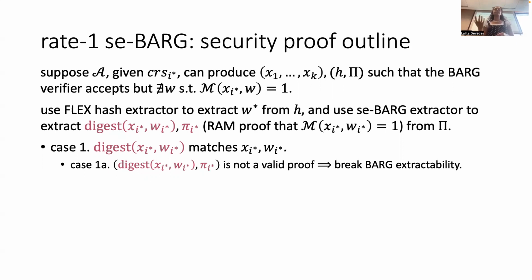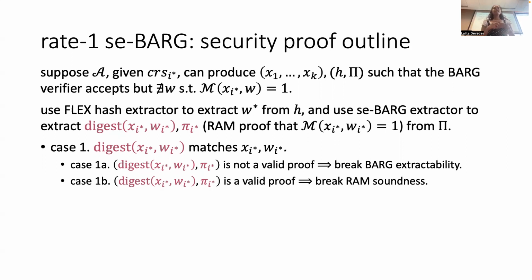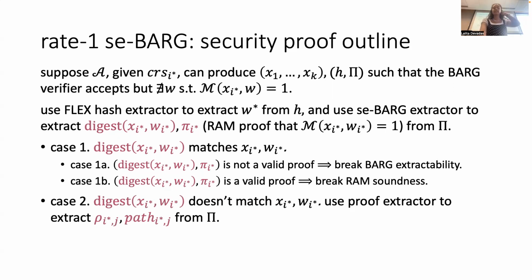That's one of the things that the BARG is checking. If it is a valid proof, you can actually break RAM soundness, because now we have this W star, and we know from the original condition that this is not actually going to pass M, which means that we've broken RAM soundness because we've produced the Xi star and the Wi star that we need in order to contradict RAM soundness. This is the thing that we couldn't do before because we couldn't extract all of the W's, but we can extract one of the W's, so we can do it for one instance.